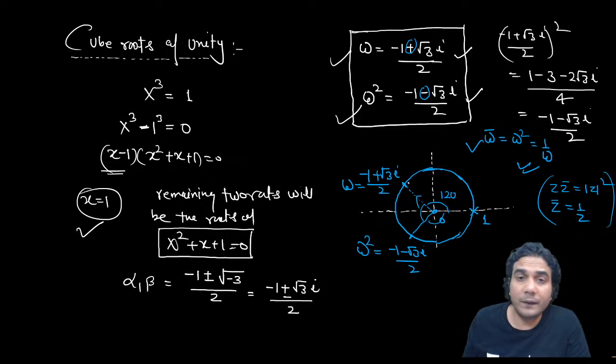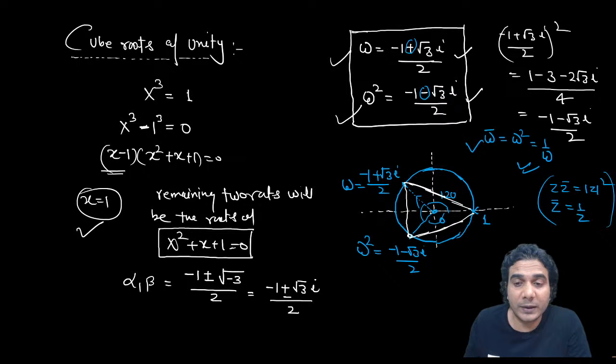If you take fourth roots of unity, these 4 roots will divide the circle into 4 parts. That means the angle between any 2 consecutive complex numbers will be 90. If you join these 3 points, they form an equilateral triangle. If you have 4th roots, they will form a square.